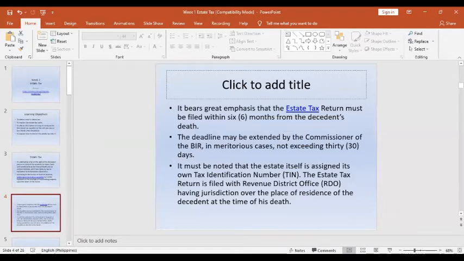The estate itself must be assigned its own tax identification number, or TIN. The estate tax return should be filed with the Revenue District Office having jurisdiction over the place of residence of the decedent at the time of his death.